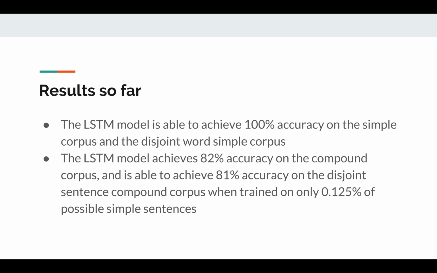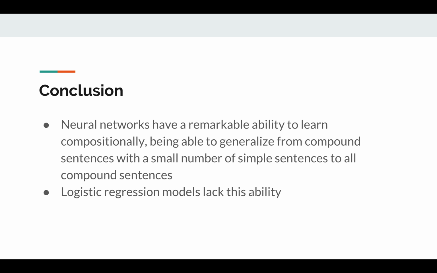The LSTM model is able to achieve 82% accuracy on the compound corpus and 81% accuracy on the disjoint sentence compound corpus. We conclude by noting that neural networks have a remarkable ability to learn compositionally, and logistic regression models seem to lack this ability.